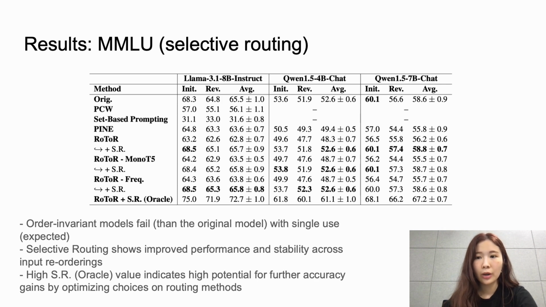For MMLU, RoToR alone scores lower than the original because some prompts are order sensitive. However, RoToR with selective routing restores accuracy to 68.5% on Llama 8 billion, matching the original, while maintaining invariance over various order permutations.